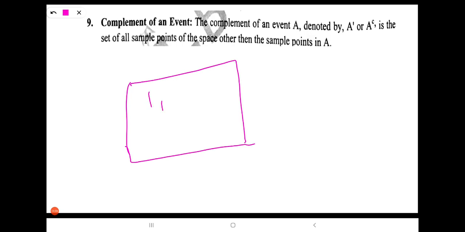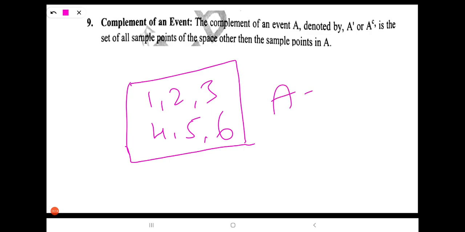Complement of an event. Let's see the definition first. The complement of an event A, denoted by A dash or A complement, is the set of all sample points of the space other than the sample points in A. We can understand this by using a Venn diagram. This is a set. It consists of elements 1, 2, 3, 4, 5, 6.